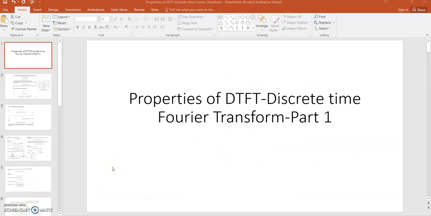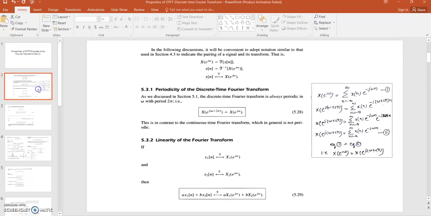Hello everyone, today we are going to discuss different properties of discrete time Fourier transform. The properties we will discuss in discrete time Fourier transform are the same as those we have discussed in continuous time Fourier transform. Only a few properties have changed and the rest are almost the same as those we discussed in CTFT, right? So come to the first property of DTFT, and this is the unique property of discrete time Fourier transform. This is the periodicity of discrete time Fourier transform.